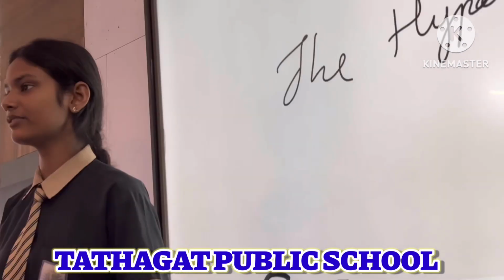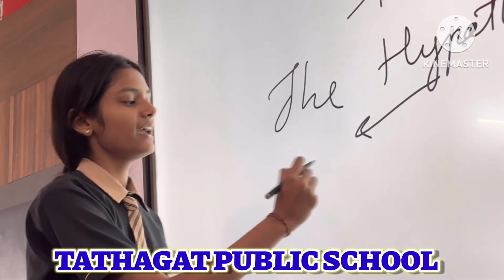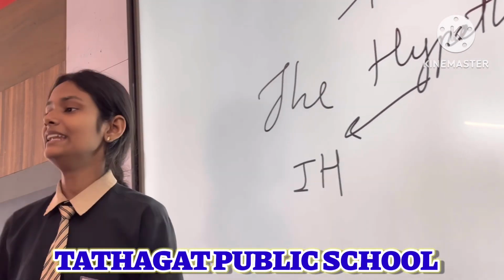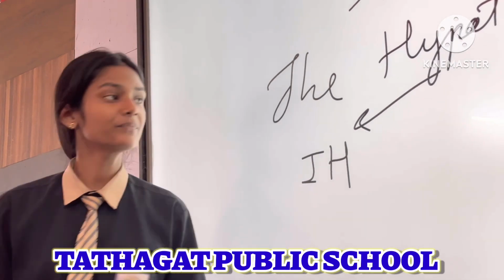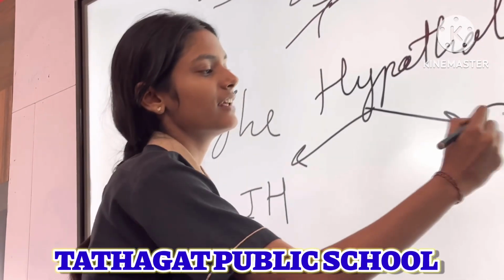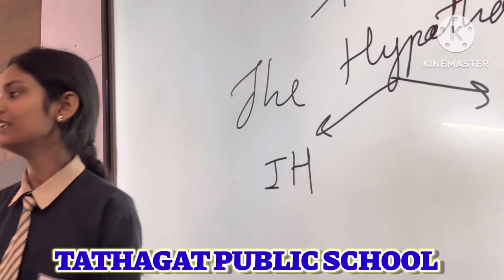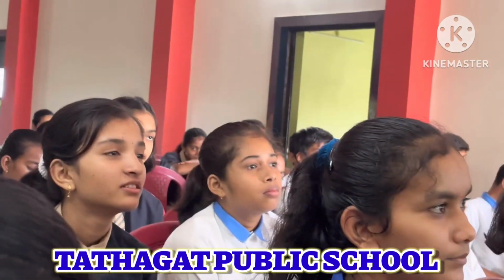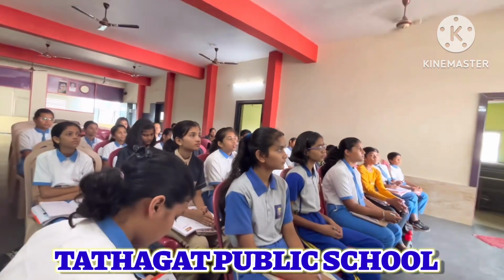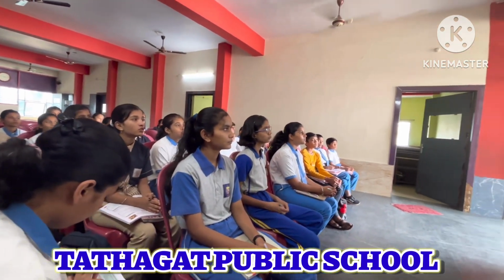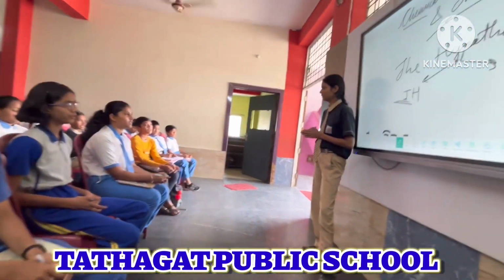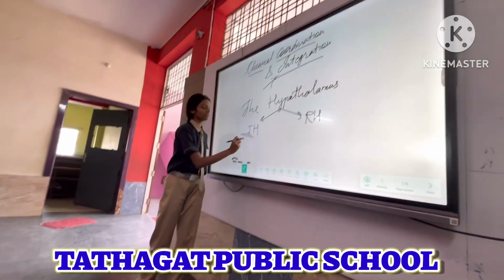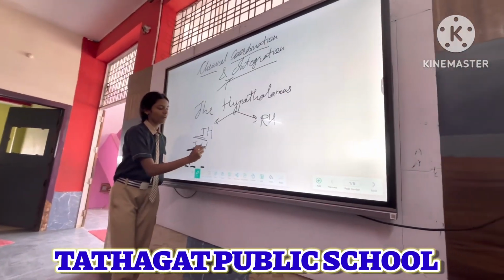As I told you in the previous lecture, first is IH, which is the inhibitory hormone, and second is RH, which is the releasing hormone. I also told you the meaning of inhibit: to control or prevent.